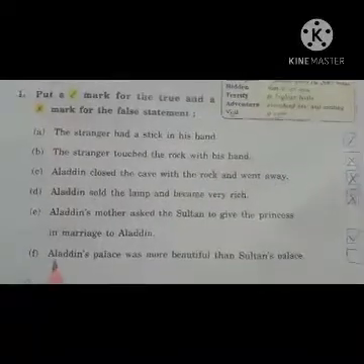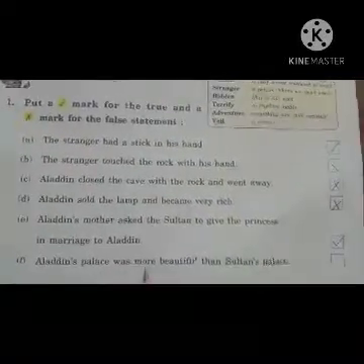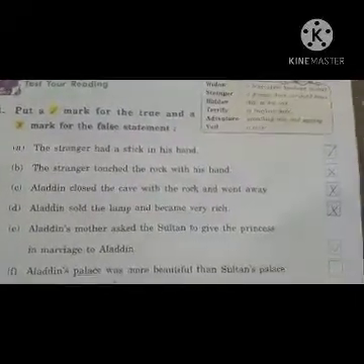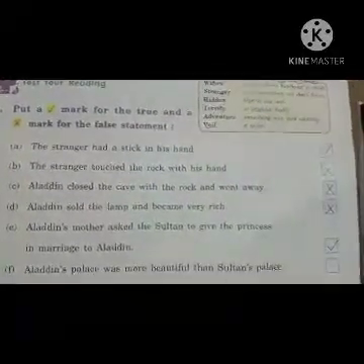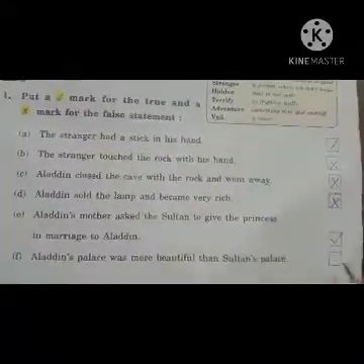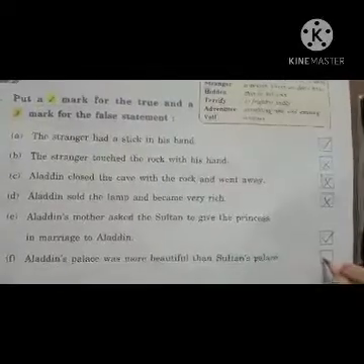Next, F. Alauddin's place was more beautiful than Sultan's place. See, Alauddin's place was more beautiful than Sultan's place. Yes, the place was more beautiful. That's why we have to keep here tick mark.